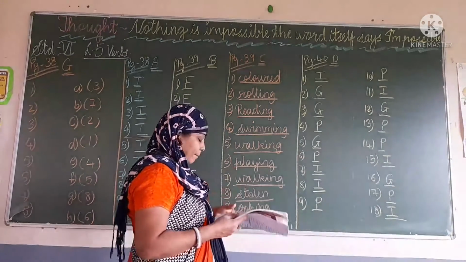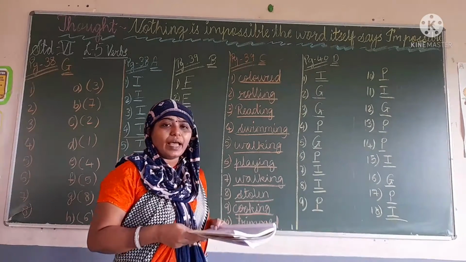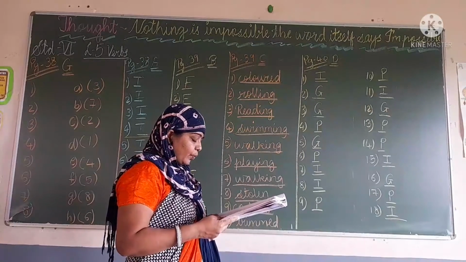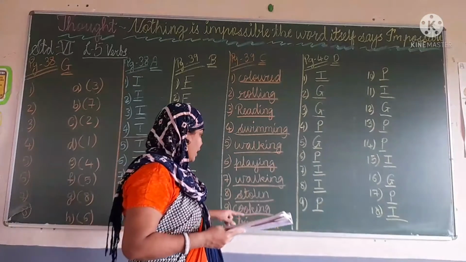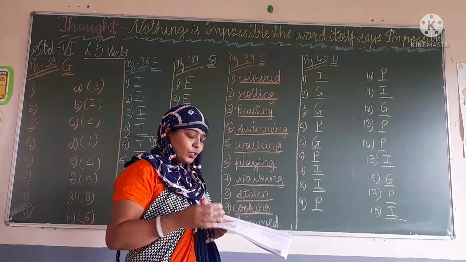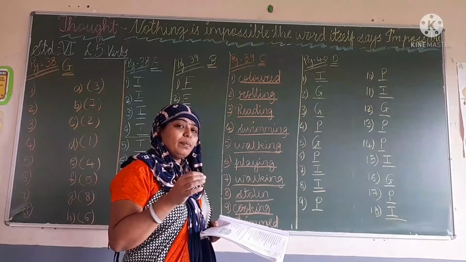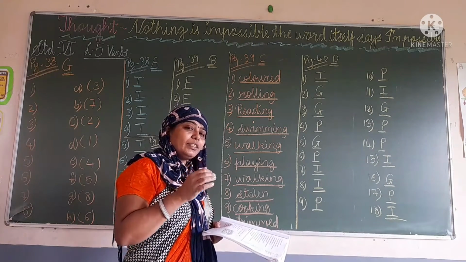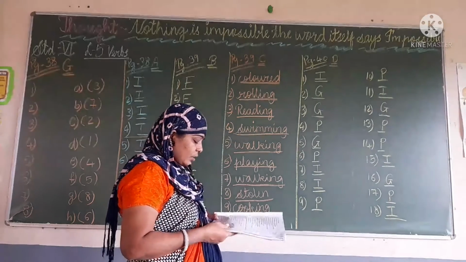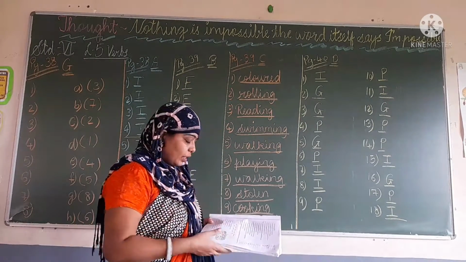They simply love playing. After that next. The old man was tired of dash. What is that? Walking. The old man was tired of walking. The police are looking for the dash. And what is that? Stolen. Write there stolen. After that next. Stolen is not ing. In past participle we are writing the past participle, and in present participle we are adding ing, ed also, t also. Okay, so that is the participle. Stolen car. Means the police are looking for what? They are looking for the stolen car.